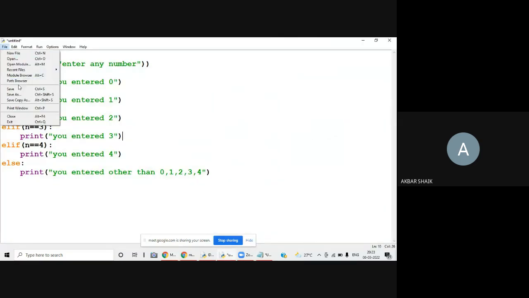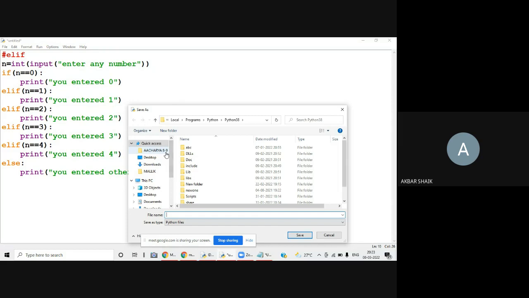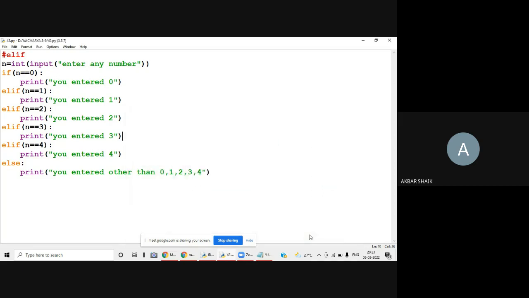I'll save this program. As I already told you in the beginning, the important thing is not only learning the concept. Concept understanding is important, of course, but apart from that, you should identify the applications where this concept can be applied. That is very, very important. For example, you know this elif, but what is the use of it? Where can you apply it? I'll tell you some applications.